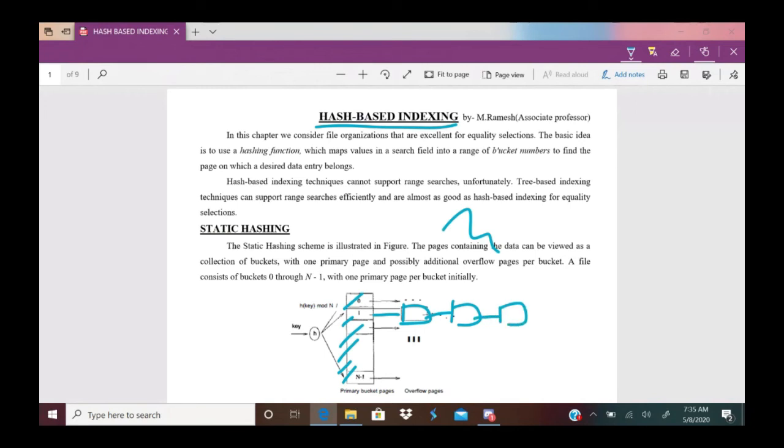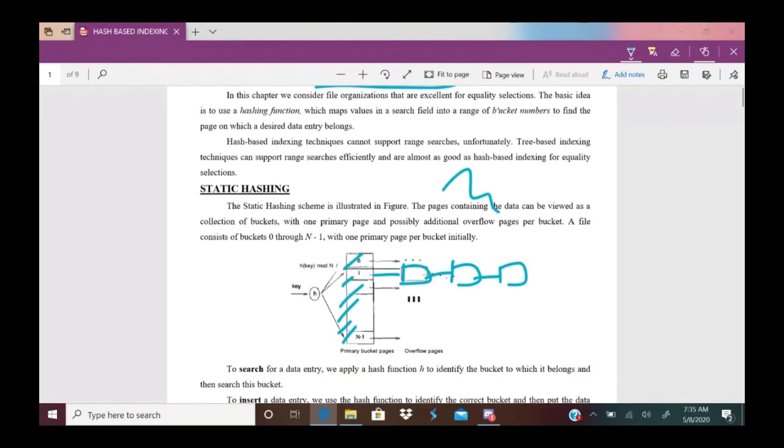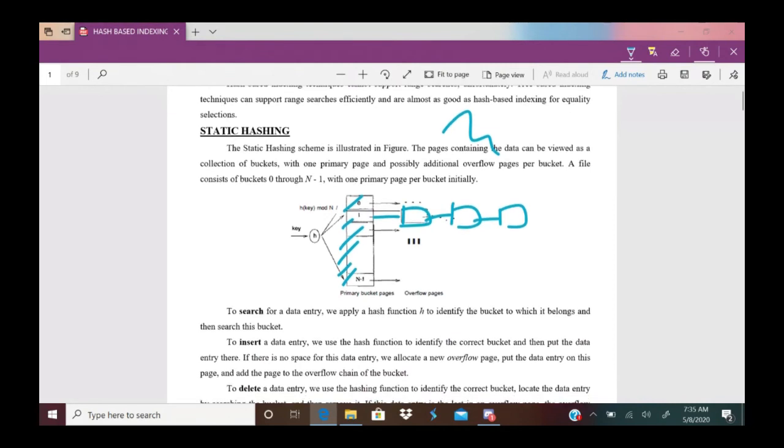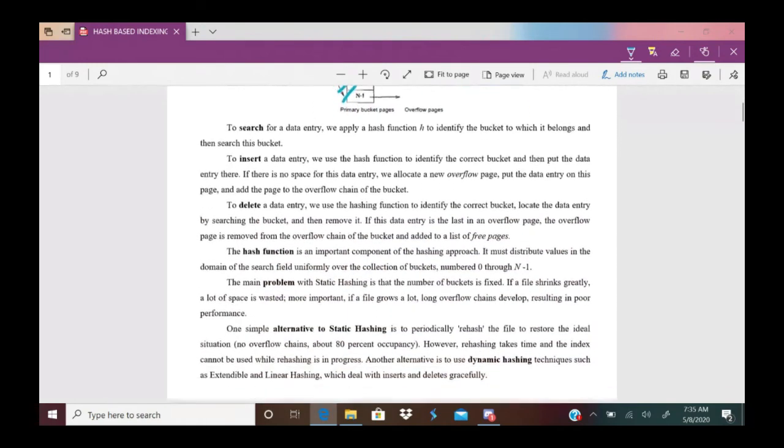And how to solve this problem? By doubling the directory buckets, or we call it rehashing or double hashing, which suffers from long overflow chains. The problem can be resolved by using double hashing or rehashing, but again it has the problem of reorganizing the entire file. That's why we can go with dynamic hashing.